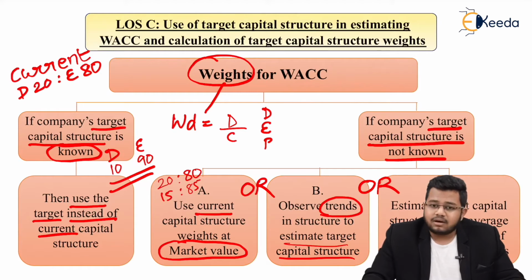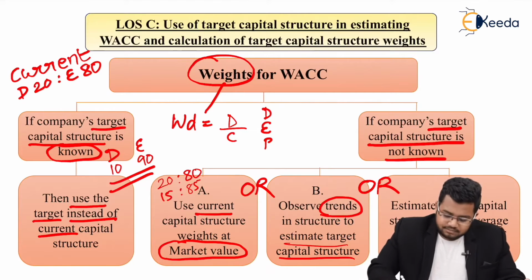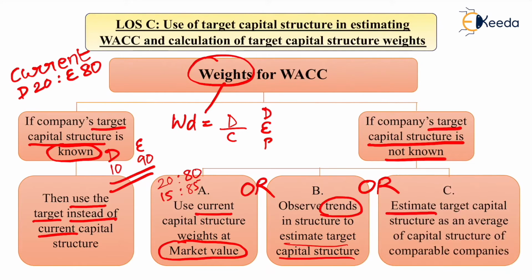And try to estimate a target, or C, estimate the target capital structure as an average of the capital structure of comparable companies. If I am a petroleum company, there are many comparable companies in India like Hindustan Petroleum, Bharat Petroleum, etc. I can use the capital structure of those companies, take an average, and then estimate it as my company's target capital structure. So even that is possible. I've covered all the three methods in the forthcoming example.